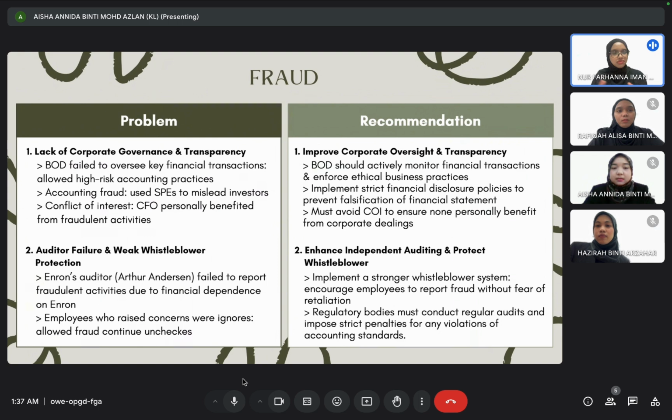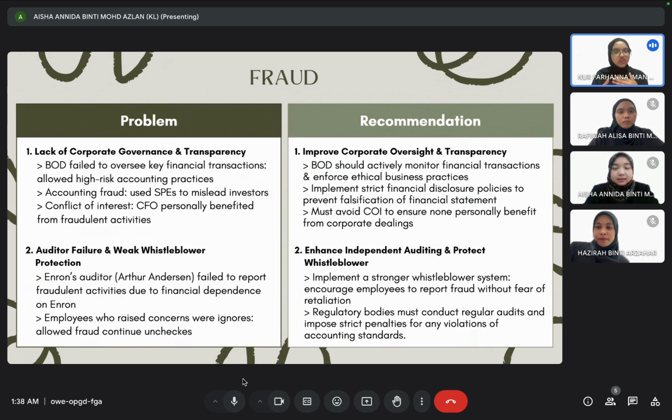So these are the problems and recommendations based on the case mentioned. The first problem is the lack of corporate governance and transparency, where the board of directors failed to oversee the key financial transactions, which allowed high risk accounting practices. The second one is accounting fraud, where they used SPEs to mislead investors. And the last one is conflict of interest, where the CFO personally benefited from the fraudulent activities.